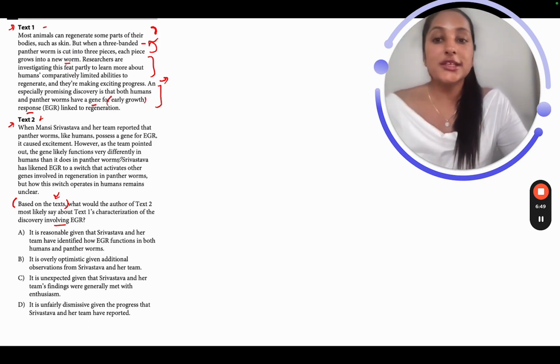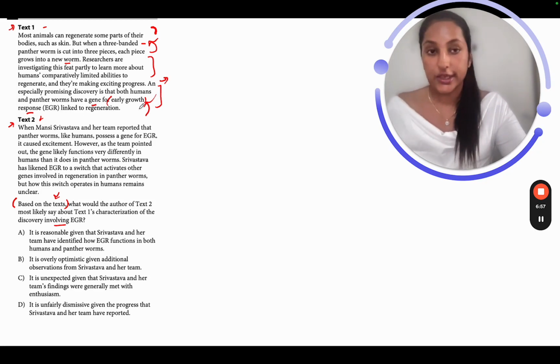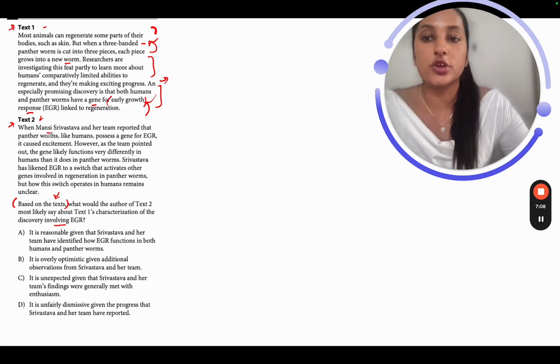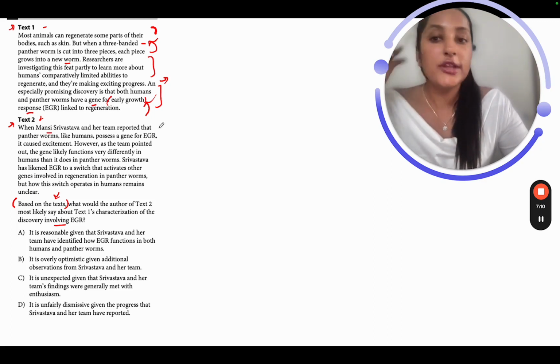Now this is exactly what the question is about, correct? So there was a discovery made in text 1. How does the author of text 2 feel about this particular discovery discussed in text 1? Let's read the text 2. When Mansi Shrivastava and her team reported that panther worms like humans possess a gene for EGR, it caused excitement. So we are talking about Mansi and her team. They got excited listening to this discovery, right? Even they were excited. Let's read ahead.